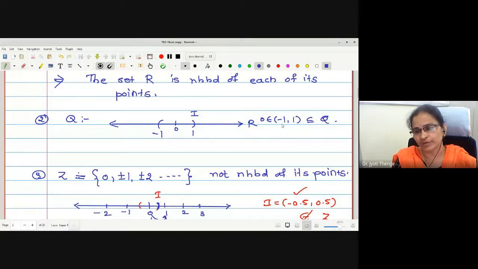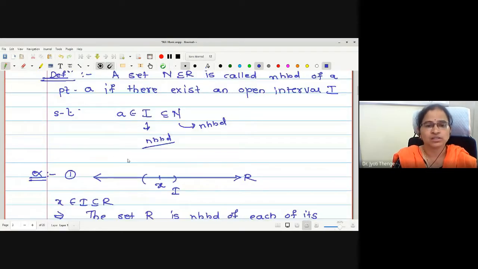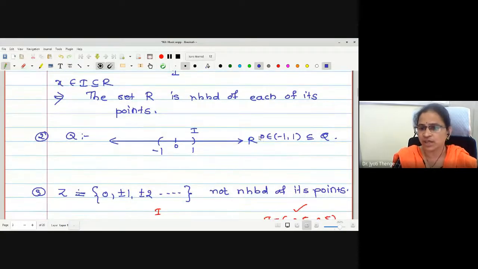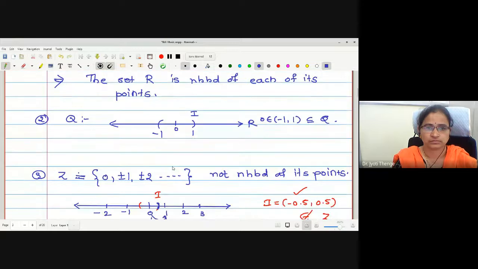We have to just check whether the neighborhood we have found is in Q or not, just to satisfy this condition: I is contained in N. I am checking that 0 is in this open interval -1 to 1. I just want to confirm whether this -1 to 1 open interval is a subset of Q or not. I hope I am clearly audible.